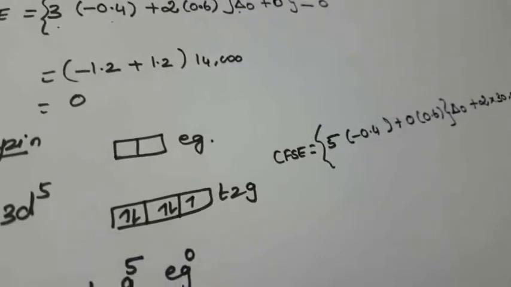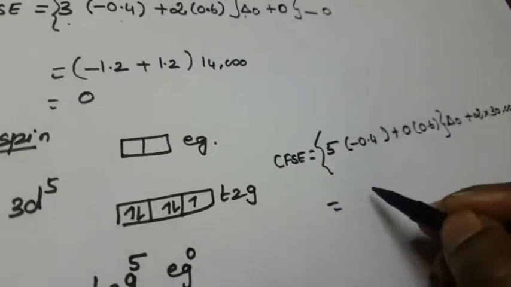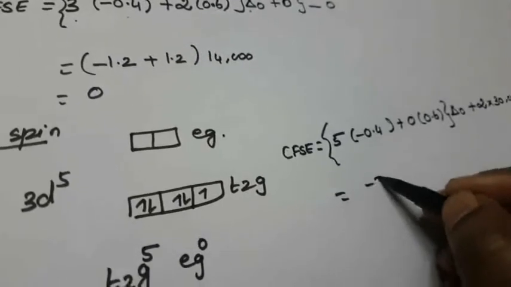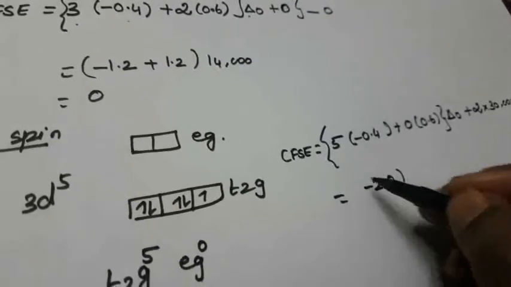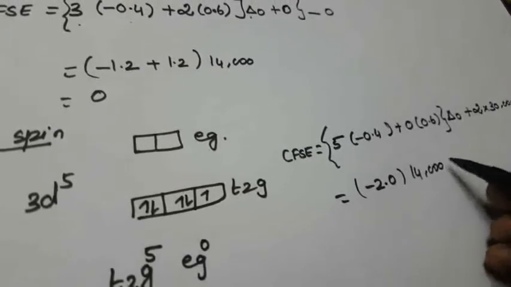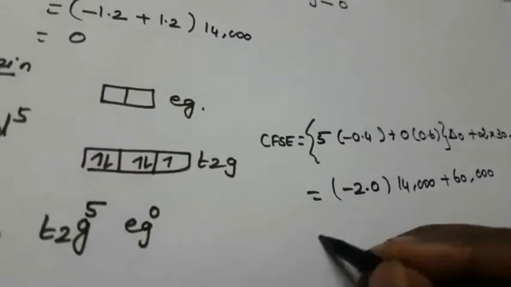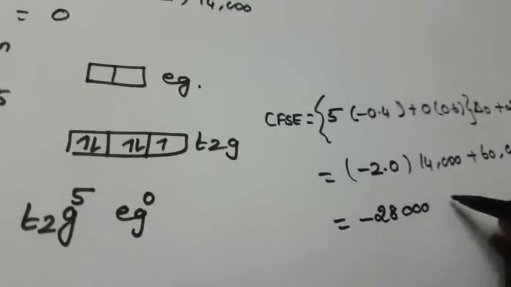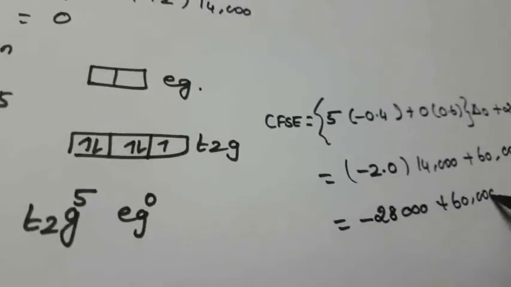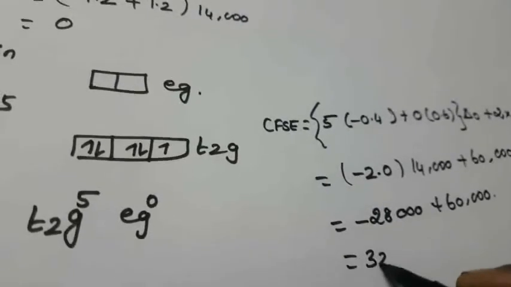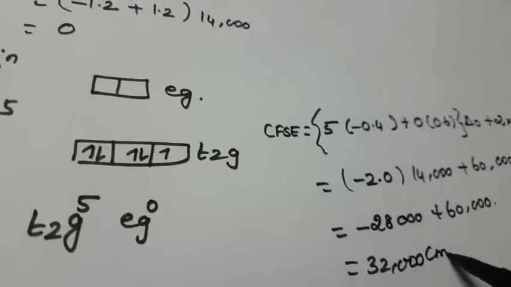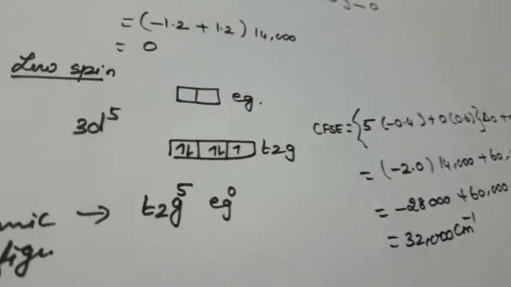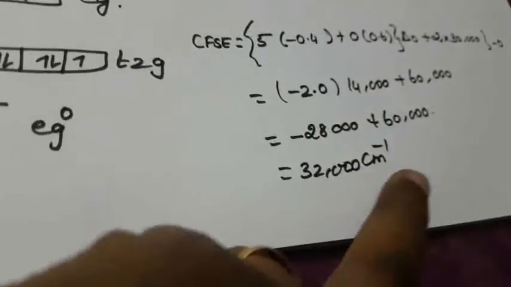The isotropic field will be 0. Now you simplify that. So that is minus 2.0 into 14,000 plus 60,000, right? So here minus 28,000 plus 60,000. Okay, so here that is 32,000 per centimeter. Okay, so now you listen. So here high spin value will become 0, low spin value becomes 32,000.